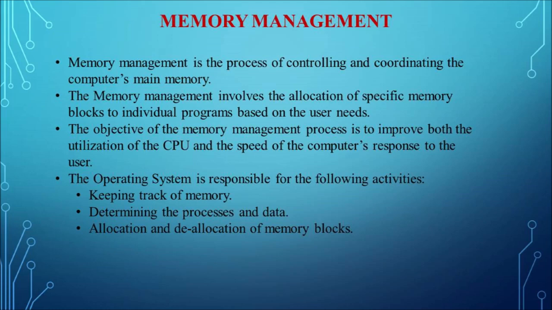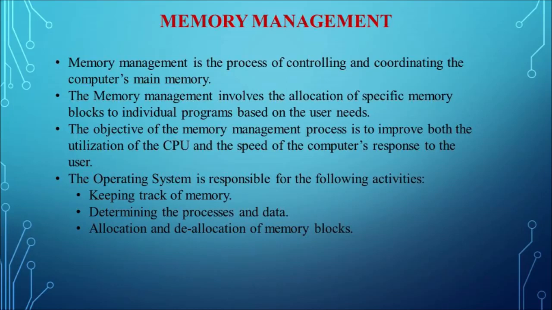And also it assigns the memory space for the various running programs, because it cannot allocate the full space for a single program. So based on the usage of the processor, it allocates some space to the various running programs. Then only it can optimize the overall computer performance. Then only the computer will work faster.